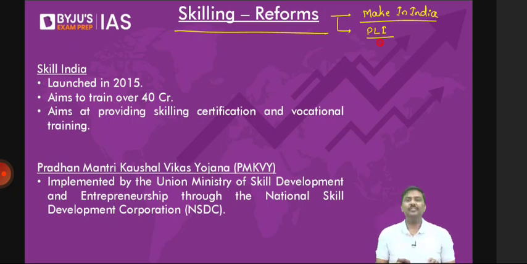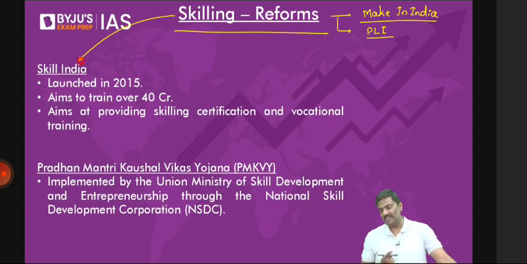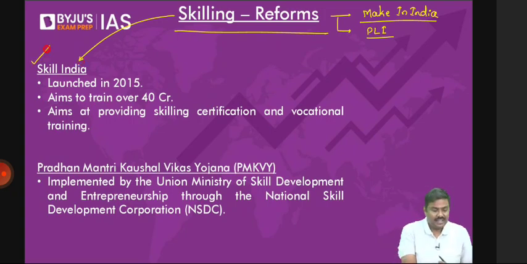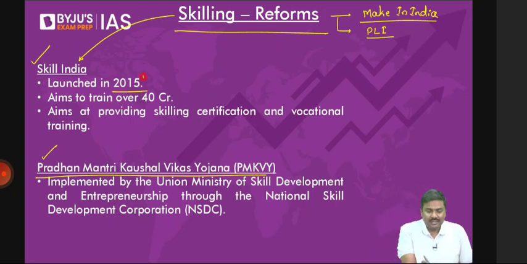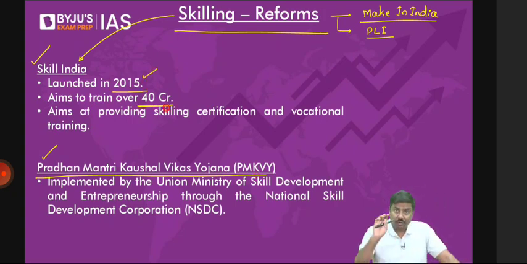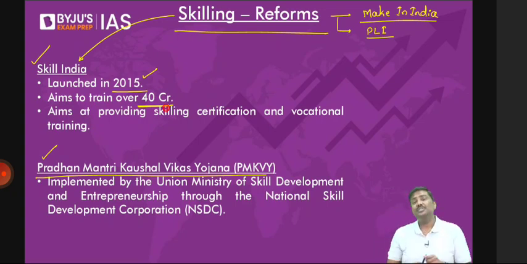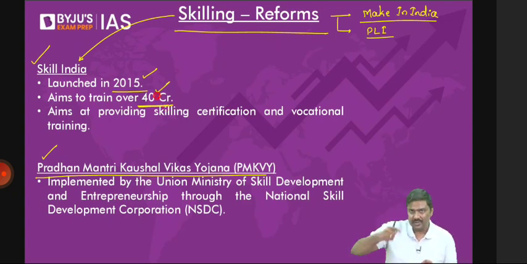But apart from that, what has the government of India done in order to promote skilled labor availability? Two very important reforms here. One is the Skill India initiative. Second one is the Pradhan Mantri Kaushal Vikas Yojana, PMKVY. Skill India was launched in 2015. Under this, the government of India has the aim of providing the skill set to 40 crore people. The government wants to provide the skilling and ensure that they will be absorbed in the market by the companies.